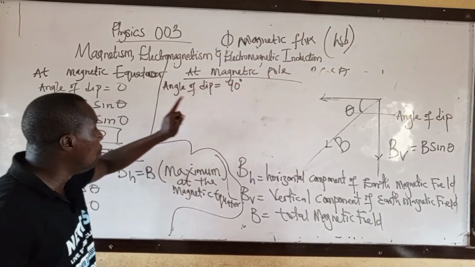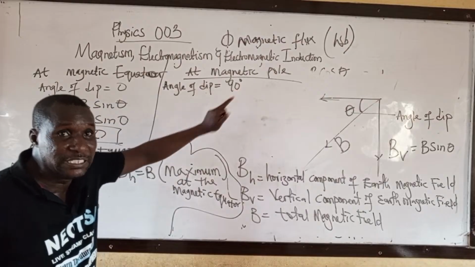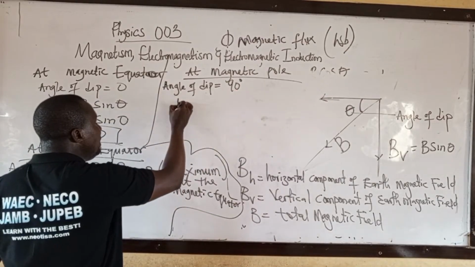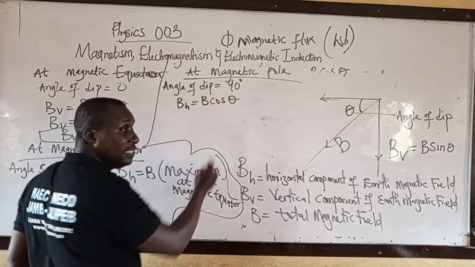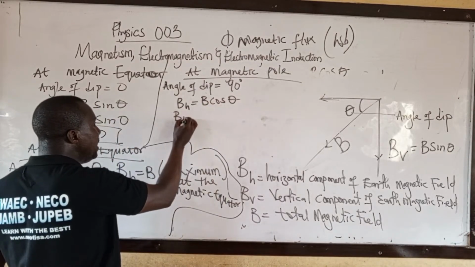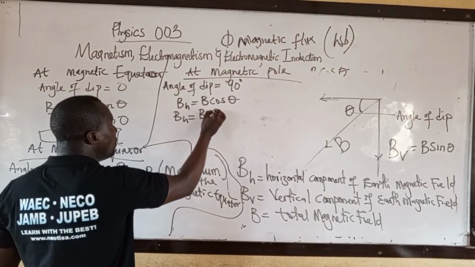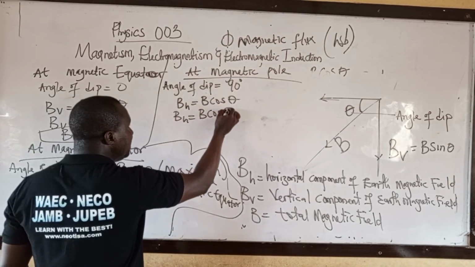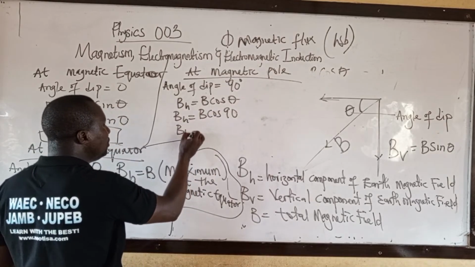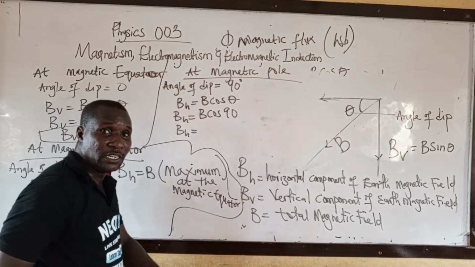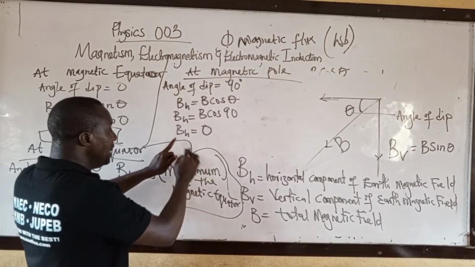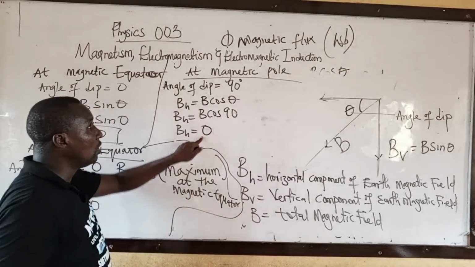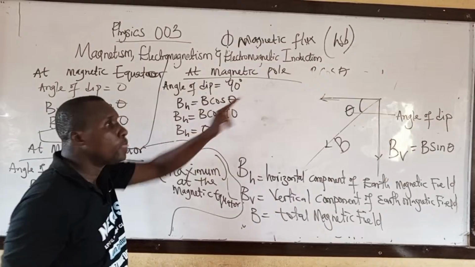At magnetic pole, angle of D is 90 degrees. Therefore, what will happen to BH? BH is B cos theta, isn't it? Therefore, we have BH equal to B cos 90. What is cos 90? 0. 0 times B will give you 0. That means BH is 0 at the magnetic pole.